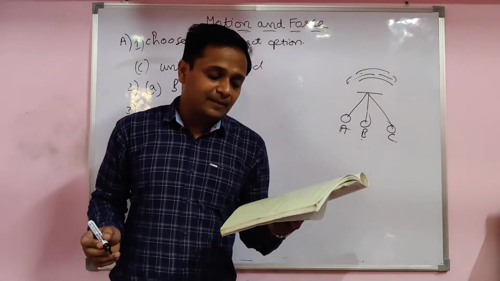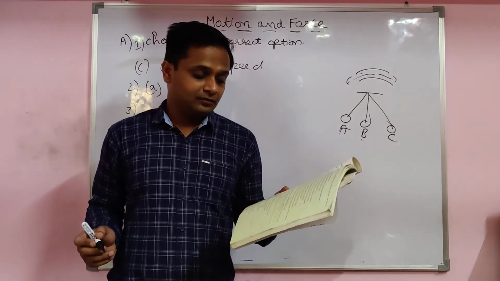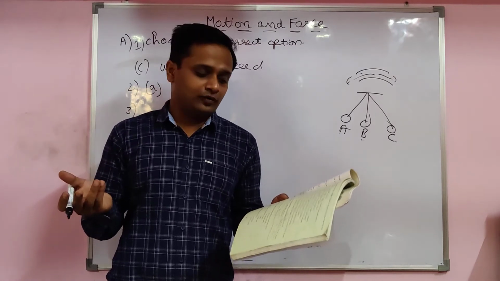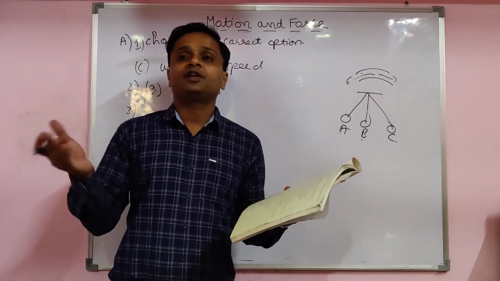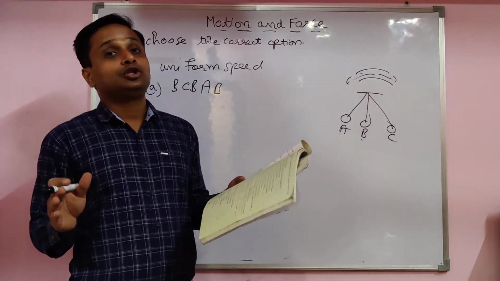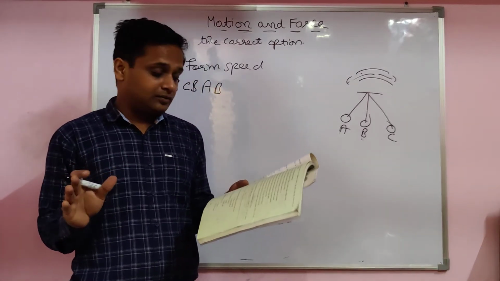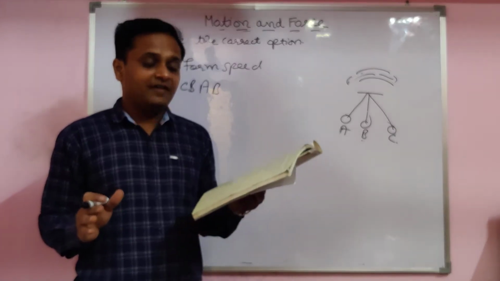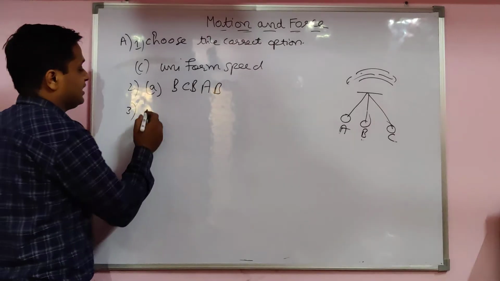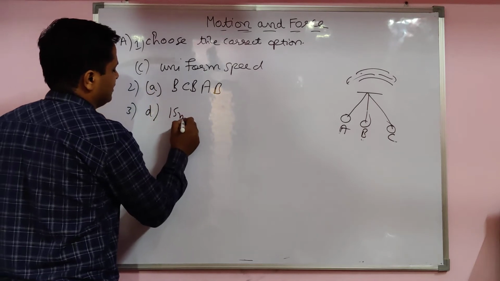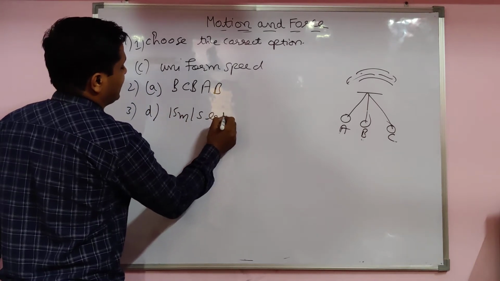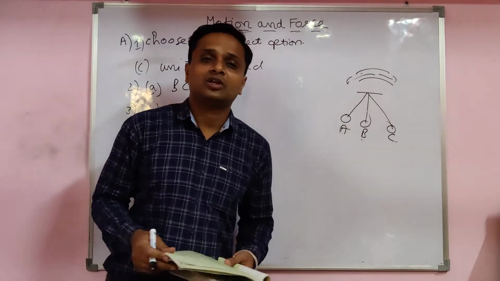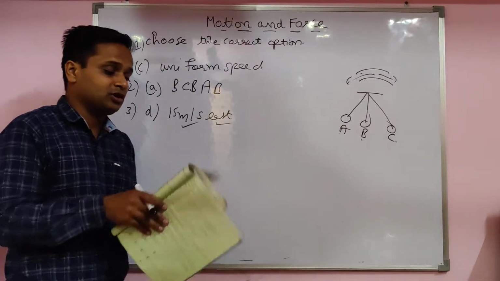Now come on to the third one. Which of the following is the measurement of the velocity? 15 meter west. Meter, so distance only, not velocity, not speed. 15 meter per second. This was the speed only, no direction. 15 meter per second square. Acceleration only. 15 meter per second, in which direction? East. Direction also, speed also. It means velocity only. The answer is D option.